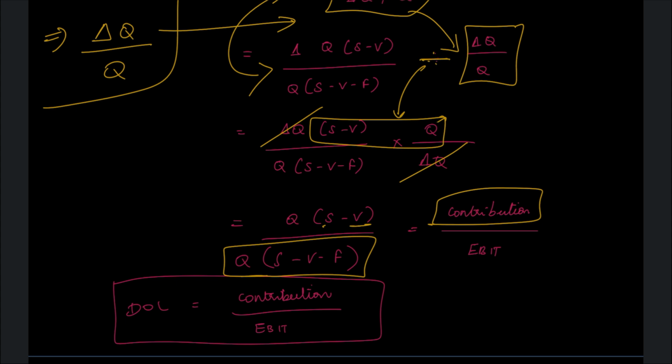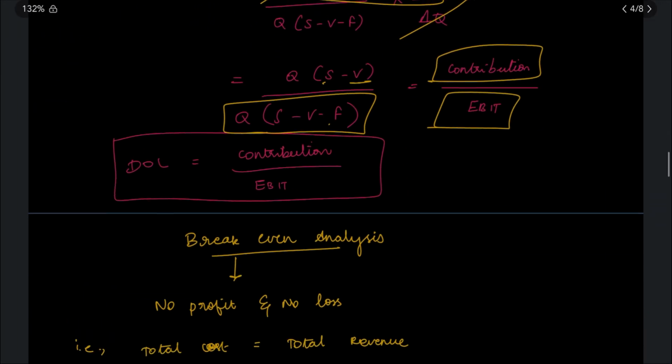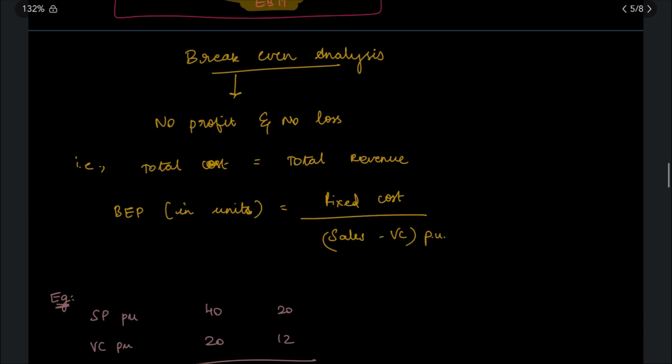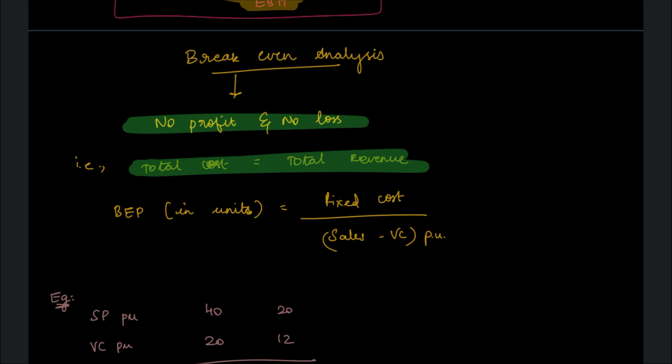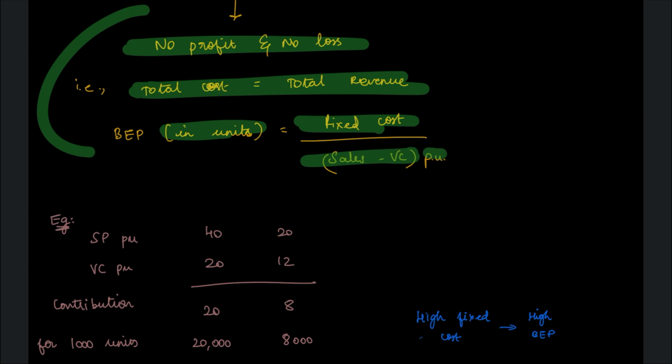And contribution minus your fixed cost is nothing but your EBIT. That is why DOL is equal to contribution divided by EBIT. What is break-even analysis? Break-even analysis is the point where there is no profit and no loss. That is, total cost will be equal to your total revenue. Now, to calculate that in units, you will need fixed cost divided by contribution per unit.